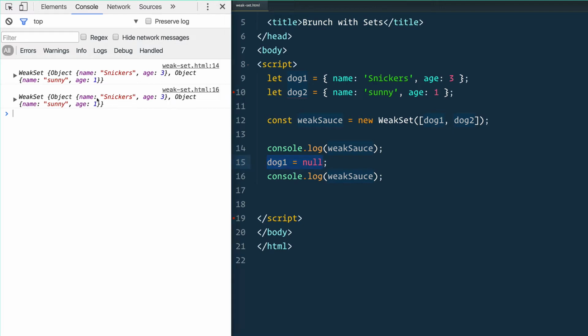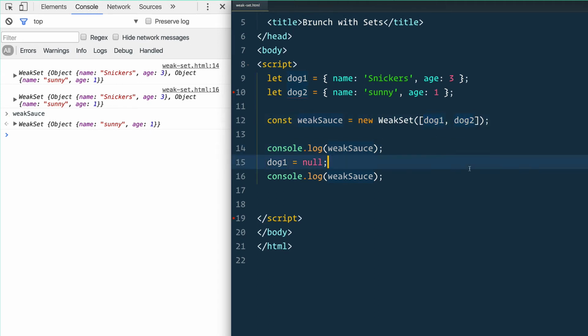Does that mean we still have what's called a memory leak to some people, where you reference something that cannot be referenced otherwise? But I've just waited here a couple of seconds now. Let's type it in, weak sauce. Now it's gone. You see how Snickers is no longer in there? It's because we deleted it just in our JavaScript, and the weak set ran a garbage collection that says, okay, who of my items no longer exists? Because get out of here. We don't need you any longer.